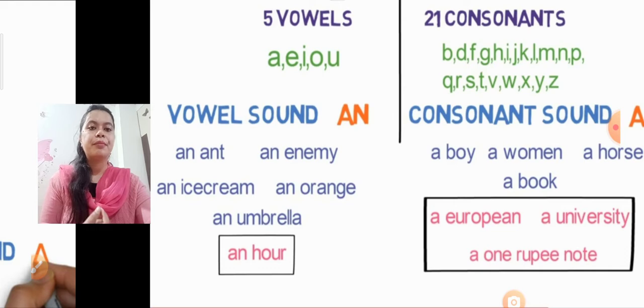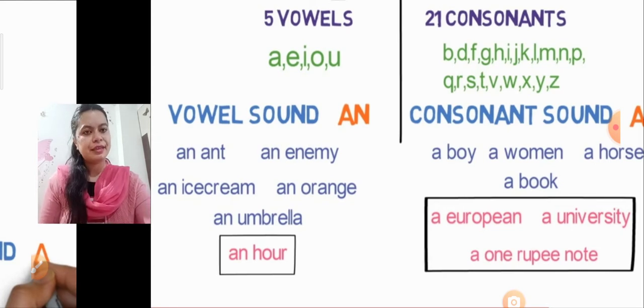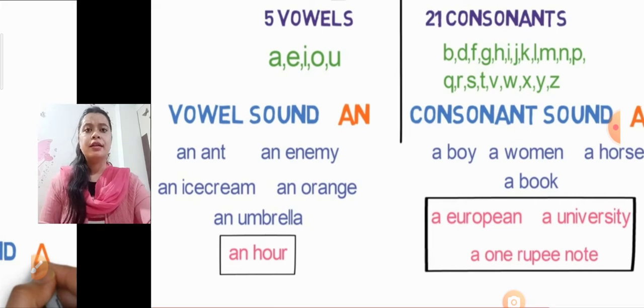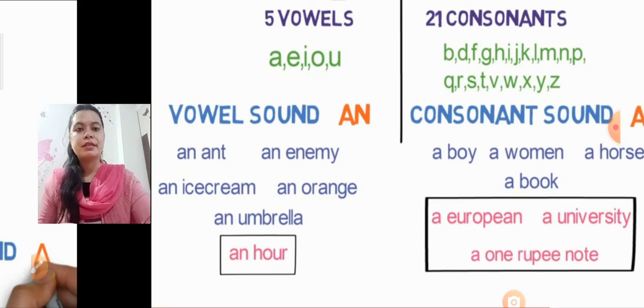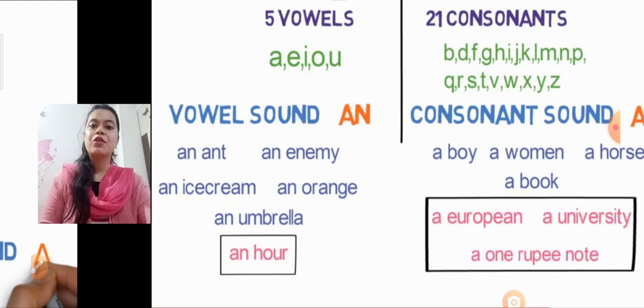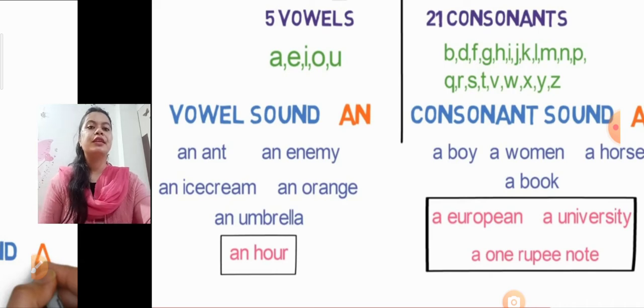An hour. We know that it starts with h. H is not a vowel, h is a consonant, but which sound is there? Because h is silent. In hour, the spelling is H-O-U-R, starting with h, a consonant, but h is silent. We say our. Because it is giving a vowel sound, that's why we have used an here. It is starting with a consonant, but the sound is a vowel sound, that's why we have used an here.